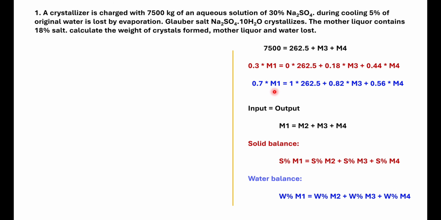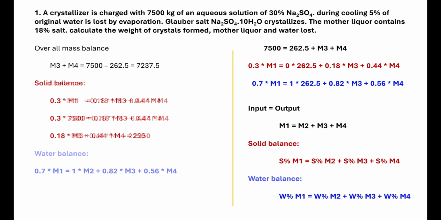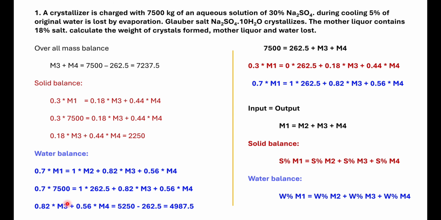Let's solve these 3 equations to find the unknown values of M3 and M4. The overall mass balance equation comes to be M3 plus M4 is equal to 7237.5 kg. The solid balance equation comes to be 0.3 times M1 is equal to 0.18 times M3 plus 0.44 times M4. We can simplify this equation by substituting the M1 value. So we get the final equation as 0.18 times M3 plus 0.44 times M4, which is equal to 2250 kg. Moving on to the water balance equation, let's substitute the known values like M1 and M2 and find the expression in terms of M3 and M4. It comes to be 0.82 times M3 plus 0.56 times M4, which equals 4987.5 kg.